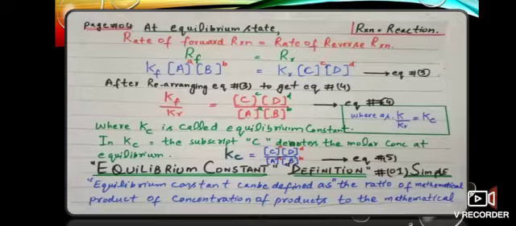After rearranging equation number 3 to get equation number 4, we will carry the Kr to the left side below Kf. So now Kf over Kr is equal to concentration of C power c, concentration of D power d.